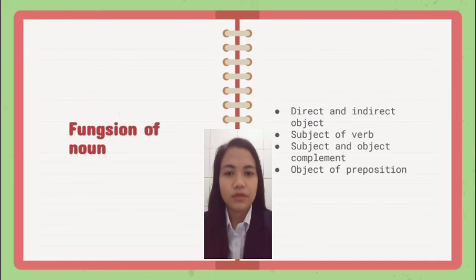Function of noun. Number 1, direct and indirect object. Number 2, subject of verb. Number 3, subject and object complement. Number 4, object of preposition.